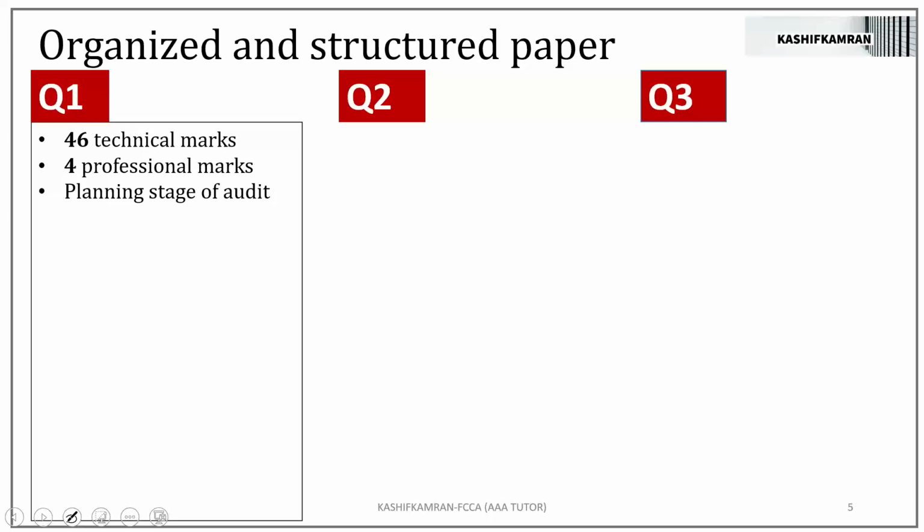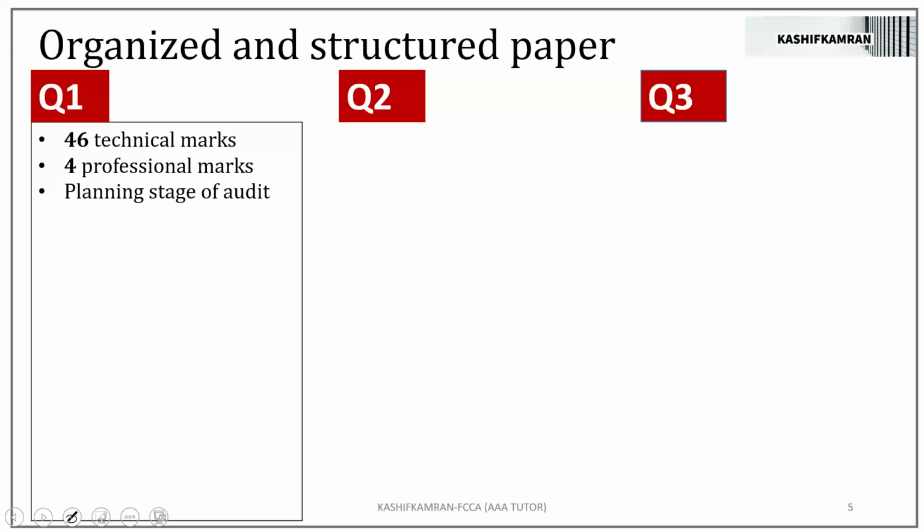Now, within the planning stage of the audit, when the question number 1 is set, the examiner, in like 46 marks, has requirements A, B, C, D. At times I've seen the requirements stretching up to E, but more common is A, B, C, D max. Yes, at times the examiners stretch up to E. So when in the 46 marks at the planning stage of the audit you look at the requirements A, B, C, D, you know that one of them is definitely on risk, which I will be coming across shortly.